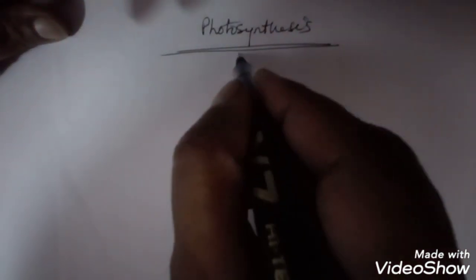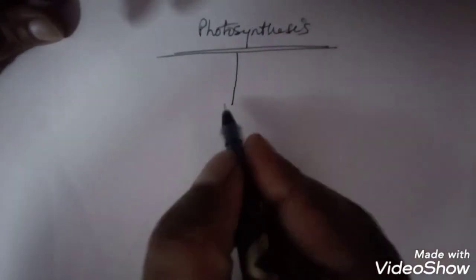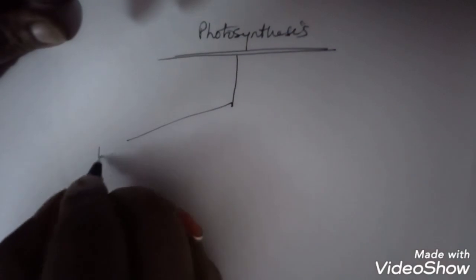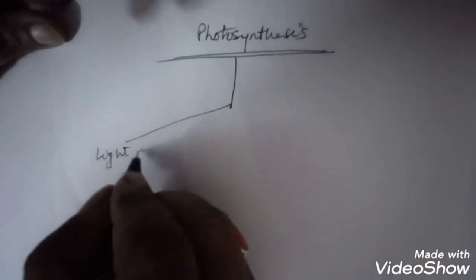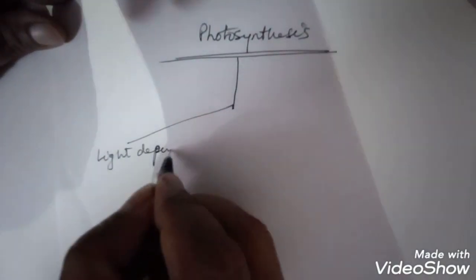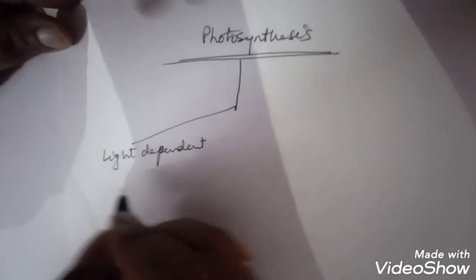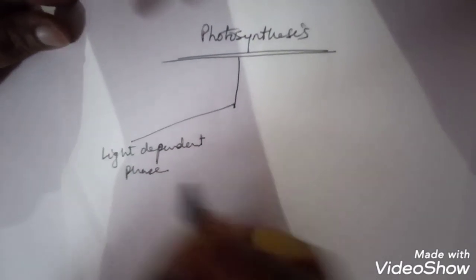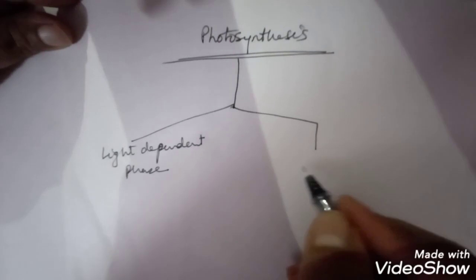The process is very complicated, and it is divided into two phases. The first one is the light dependent phase, and the second phase is known as the light independent phase.